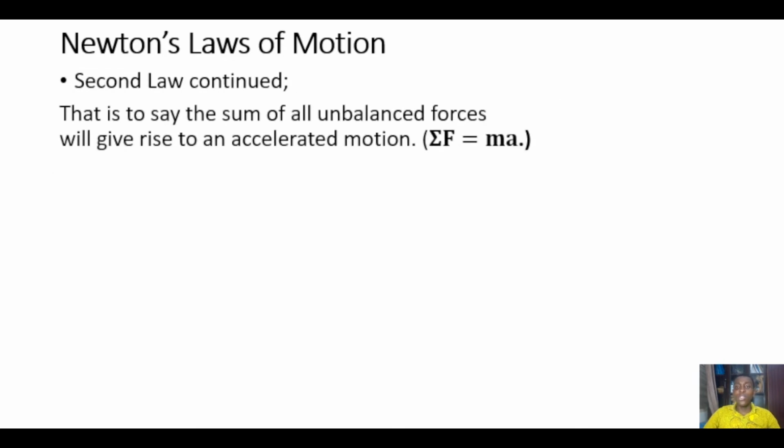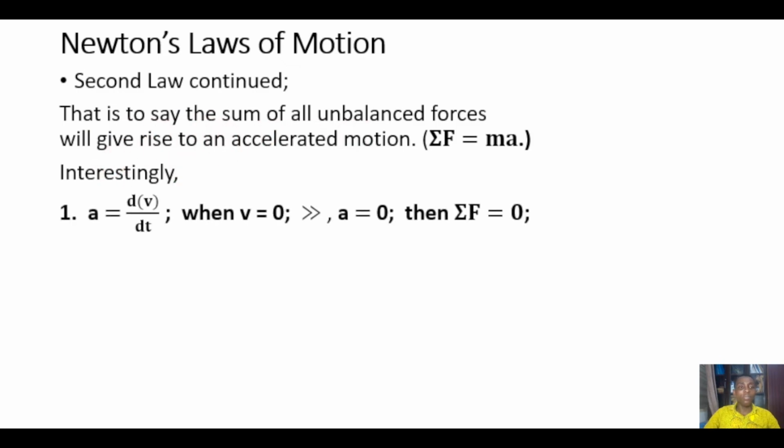Now, that is to say that the sum of all unbalanced forces will give rise to an accelerated motion. Let's look at something interesting here. a = dv/dt, right? And so when v is equal to 0, put v equals 0 here, you have acceleration to be 0. And once acceleration is 0, once you put acceleration 0 here, you get summation of forces to be 0.